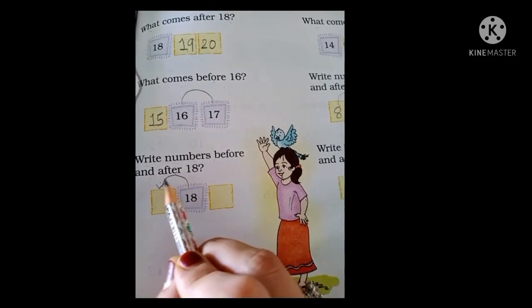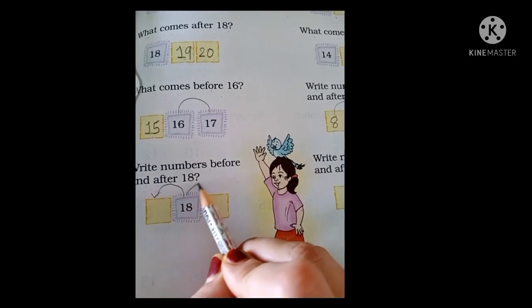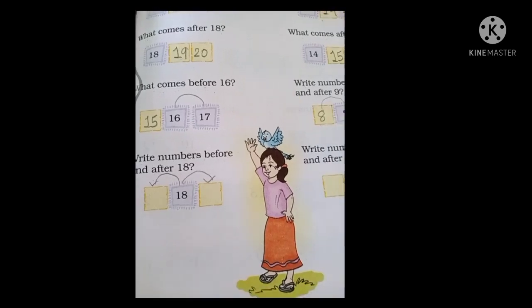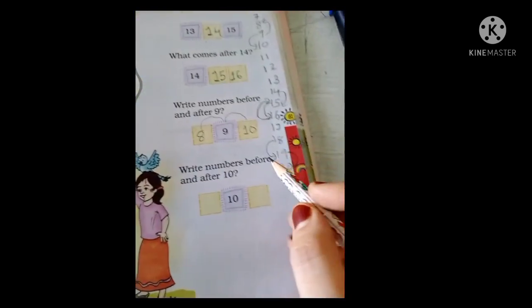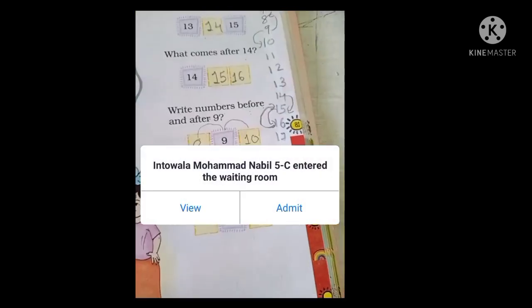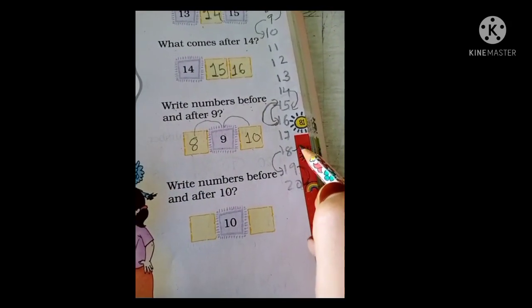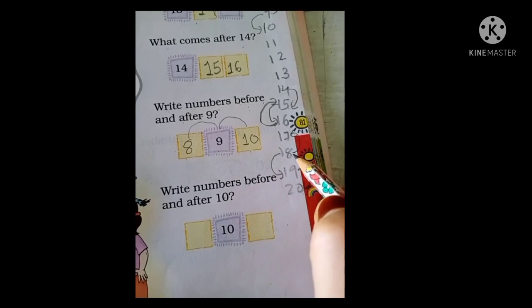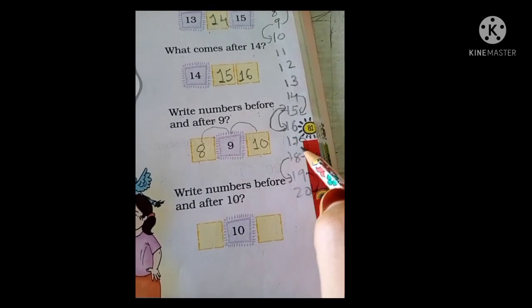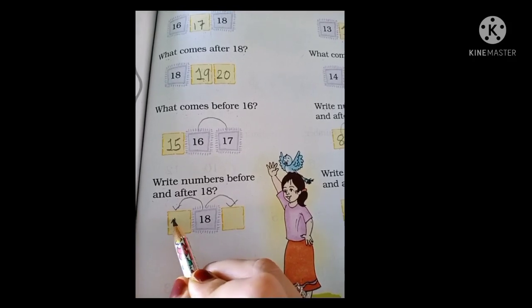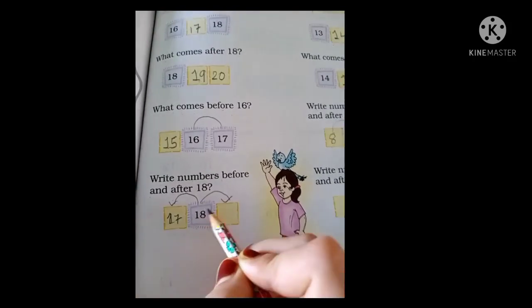Before means 18 से पहले and after 18 यानी 18 के बाद. Right? So first of all here is your number 18. Before 18 means 18 से पहले. So before 18 which number came students? 17. So here we got answer 17.